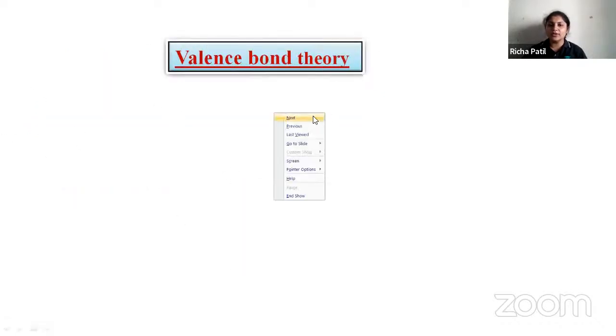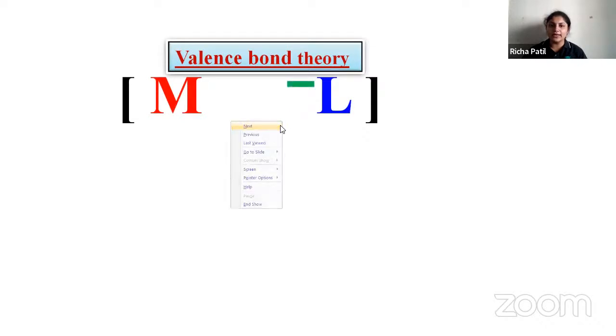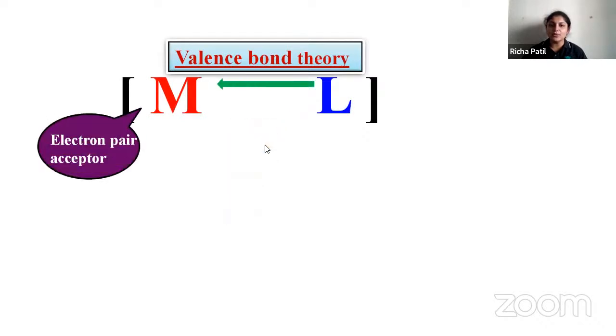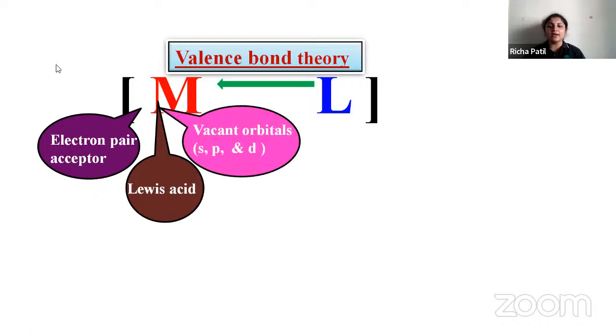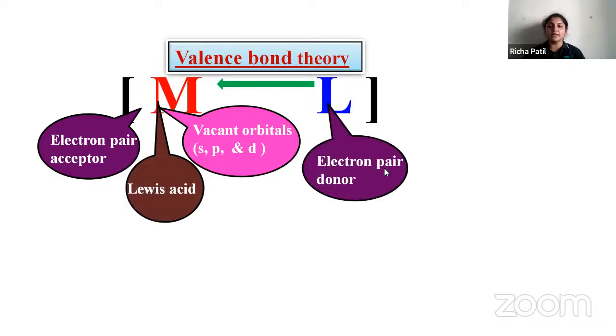Valence bond theory. So metal and ligand are there. Here the metal is likely to accept the electrons, so it is called an electron pair acceptor. The central metal atom acts as a Lewis acid. So it has vacant orbitals, that is, vacant s, p, and d orbitals in the metal.